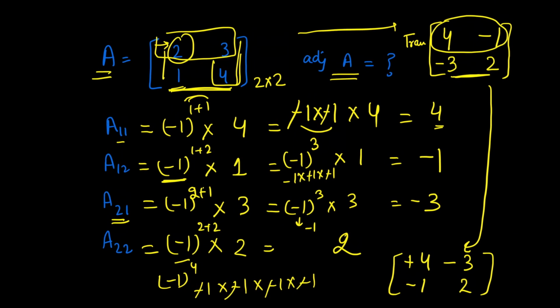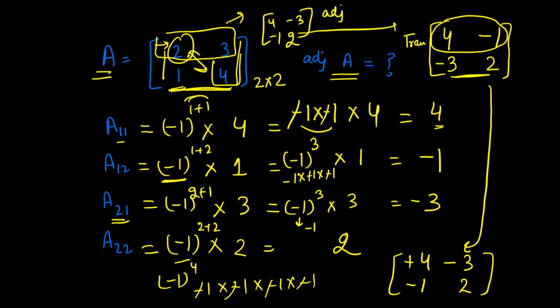Okay, there is actually a shortcut to find the adjoint without solving these, but it is only applicable for a 2 by 2 matrix. All you have to do is interchange these two. So 4 comes here, 2 comes here, and then make these two have negative signs.